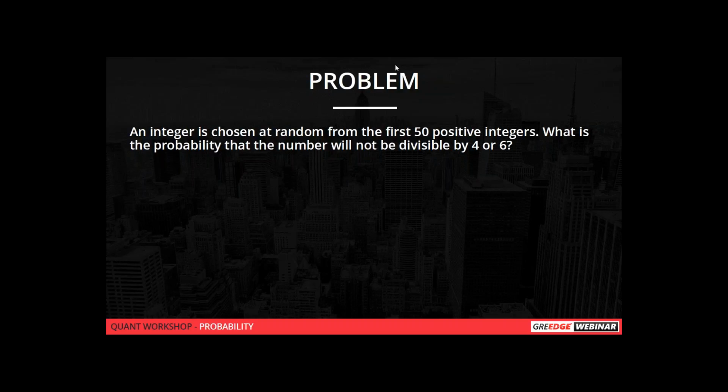So just try this problem. An integer is chosen at random from the first 50 positive integers. We have to find the probability that the number will not be divisible by 4 or 6. So this is the clue over here. First consider the numbers which are divisible by 4 or 6. Then subtract it from the total numbers, and that will give you the answer. So can you all try it once?